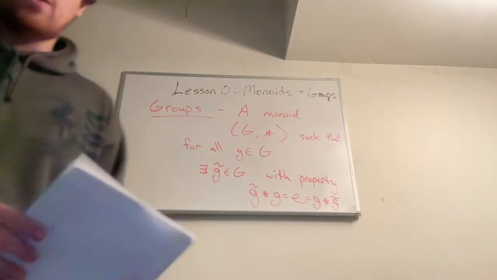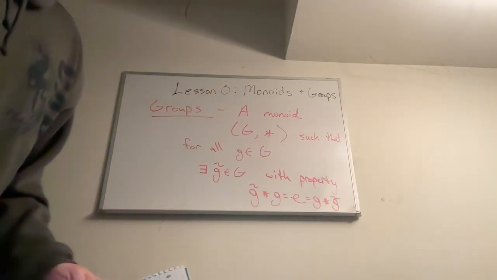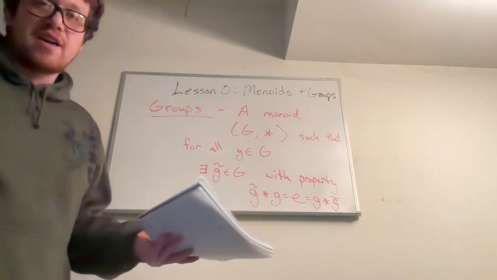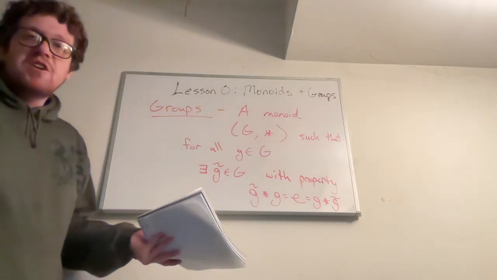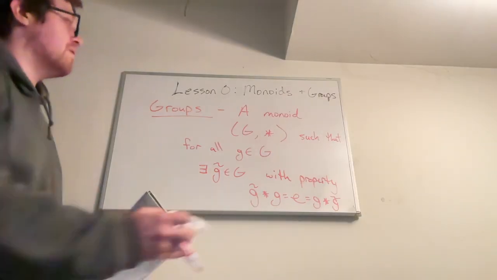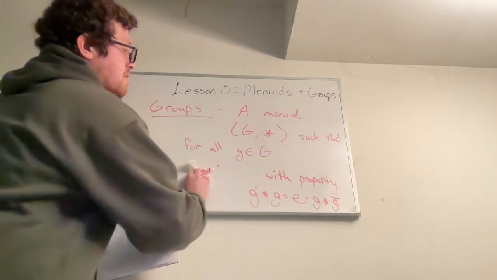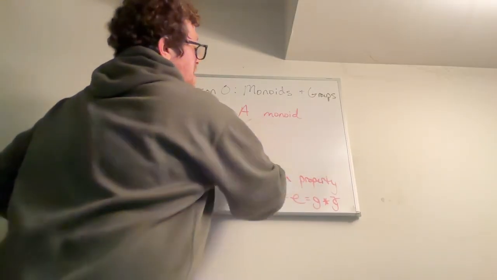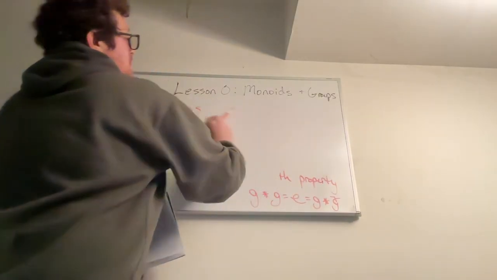I'll do one real quick to show you what I mean, and what is the purpose of all this. Is this just a bunch of abstract algebra for no reason? No, we can do very down-to-earth things with a group that has inverses, or a monoid that has inverses, which is a group.